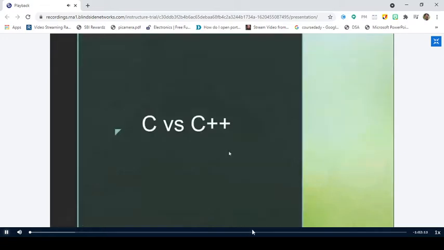Today we are going to discuss some of the important introductory concepts related to C++. We'll start our discussion by differentiating the C and C++ programming, and then we'll differentiate object-oriented programming from procedure-oriented programming, and then we'll see some of the basic concepts of object-oriented programming. Right, so this is our agenda for today.